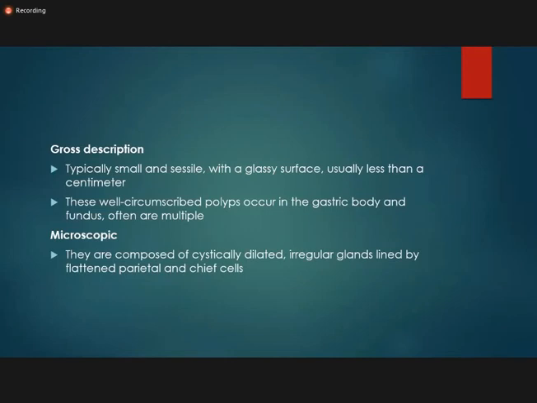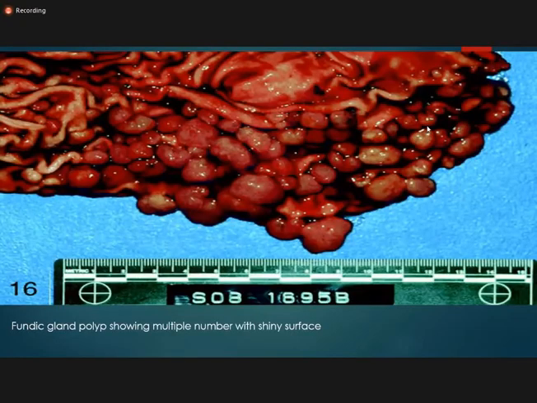So this is the gross picture. One thing which we can appreciate is they are multiple. They are small in size, they are usually less than 1 centimeter, but they are multiple and they are shiny, and they are present in the body or the fundus of the stomach. So these are the fundic gland polyps.